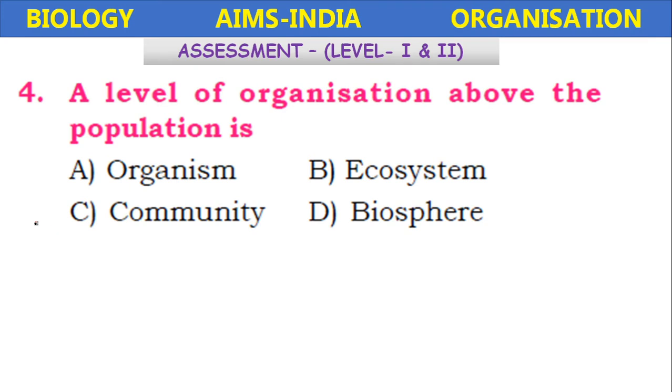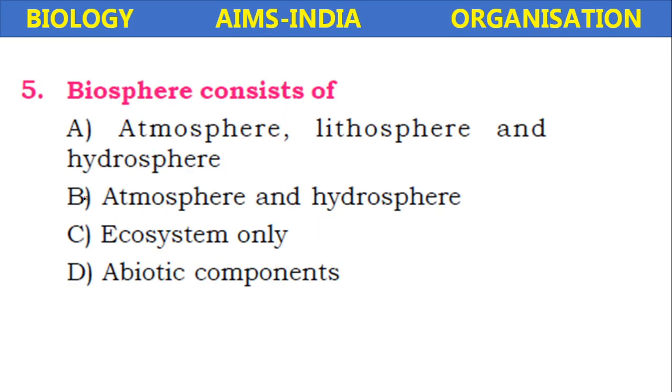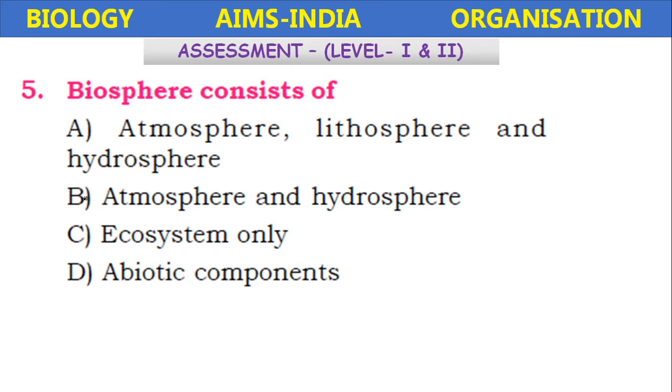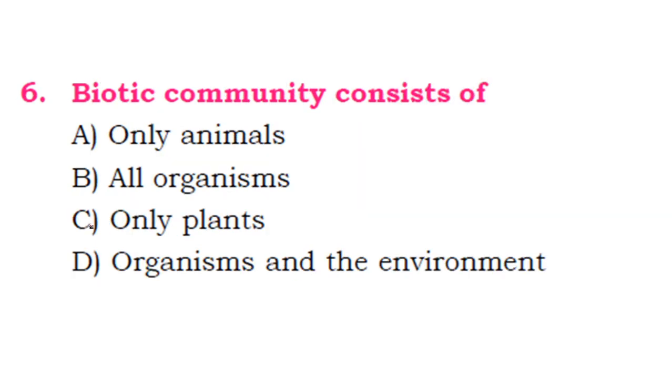So here, community. Biosphere consists of atmosphere, lithosphere and hydrosphere. Atmosphere and hydrosphere, ecosystem, only abiotic components. A biosphere consists of several groups of ecosystems. Okay, see.